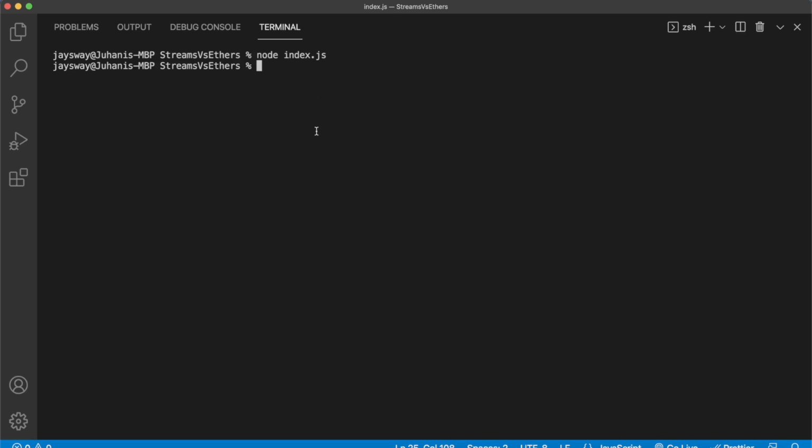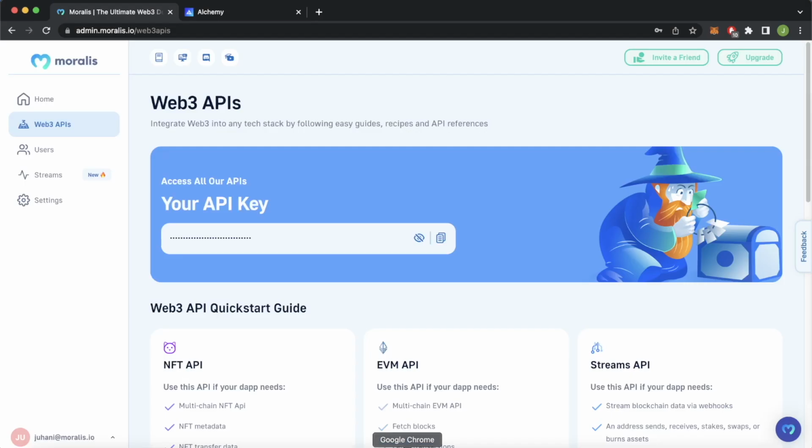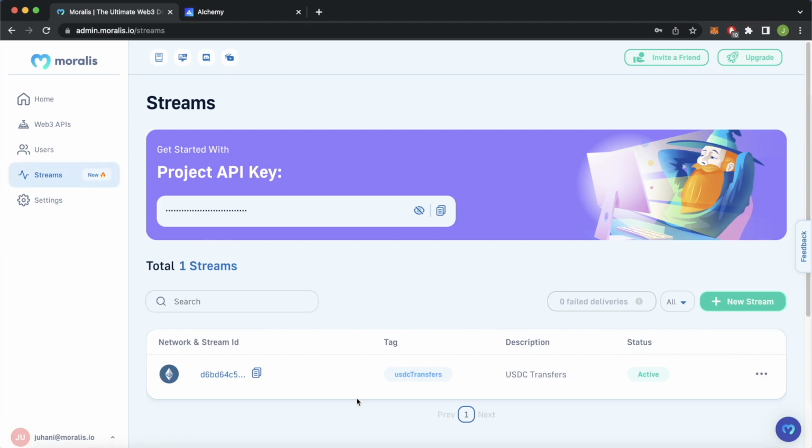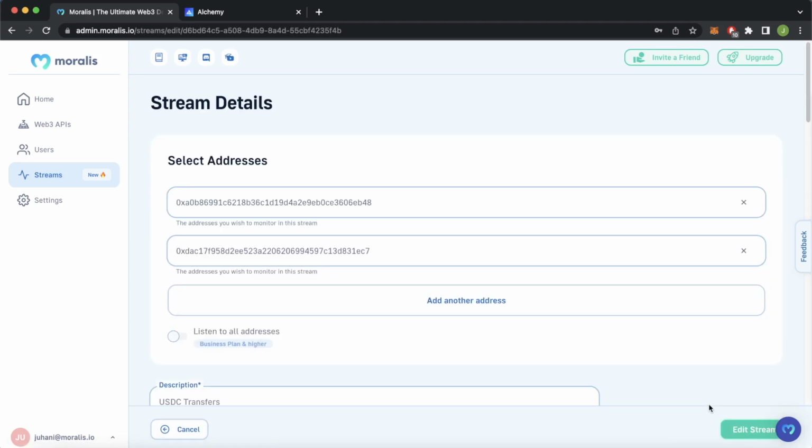And the beautiful thing is, it's now live on your Moralis admin dashboard, so you can go check it out from there. So let's open Google Chrome. We have our Moralis admin dashboard open. Check out the streams tab over here, and we just created this USD transfers. Let's pause it for a moment. You can also pause it from your admin dashboard. How cool is that? And we can go ahead and edit it from the admin user interface.